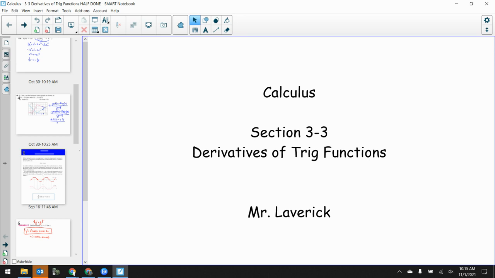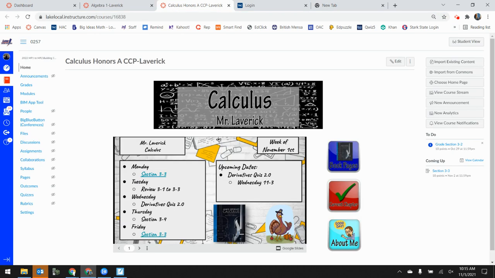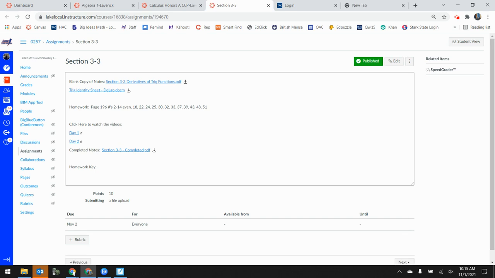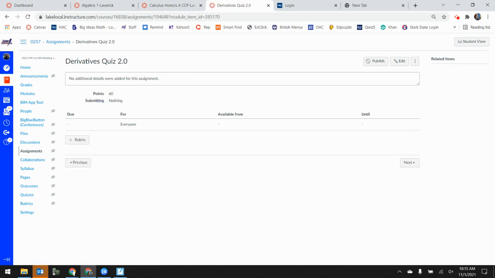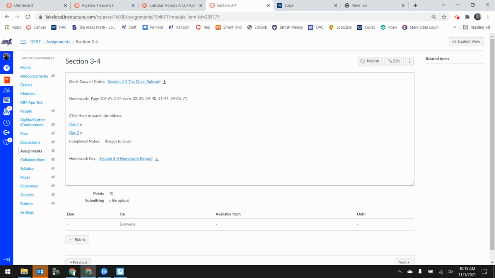Tomorrow, actually, let me look at something real quick. Section 3.3. Here's the homework. I wonder, do I have a derivatives review? No, I don't. So all I'm going to be doing tomorrow is just answering questions over the sections 3.2 and 3.3 homeworks, probably the 3.1 if you'd like to as well. We can go all the way back to there.